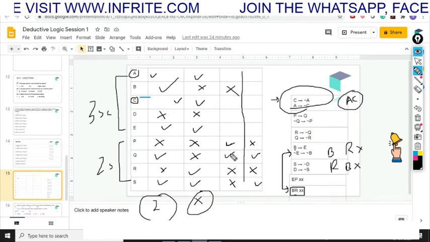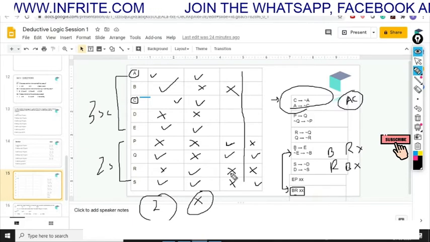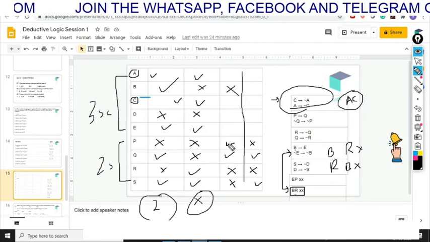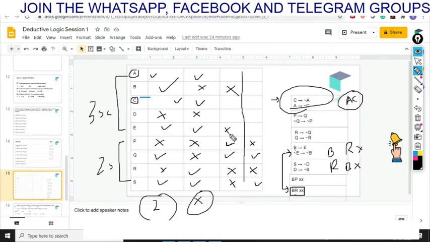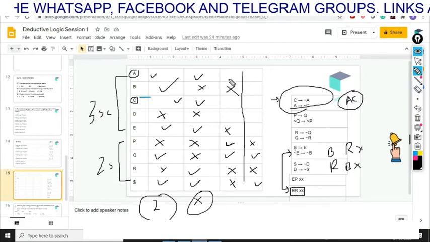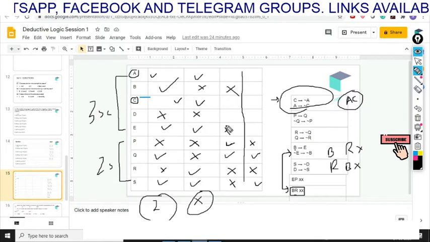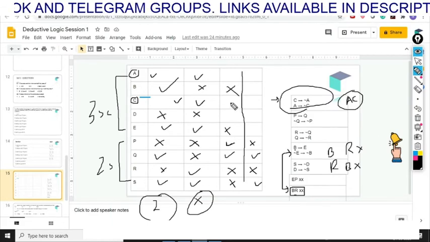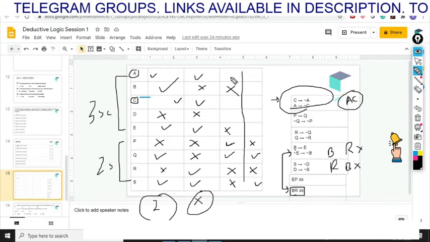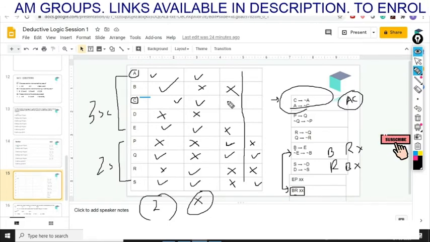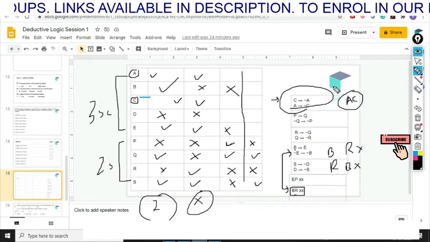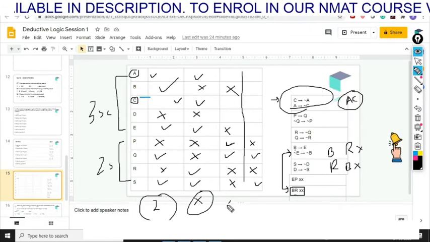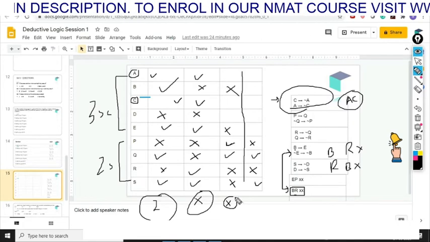Now if Q is selected, which means R is not selected, the third case is already justified. Now E and P cannot be together, so if P is selected, then E will not be selected. In this case, what you see is that we have already rejected two of the scientists. Now we have to select the remaining three, that is D, C and A. And in this case also, A and C will be selected together, and because of that, the first condition will fail. So this subcase is also out of the picture.